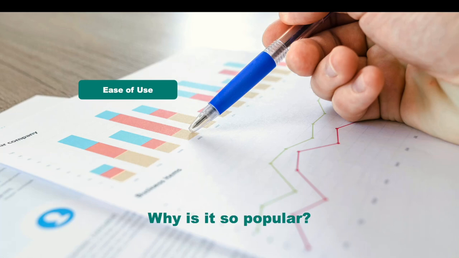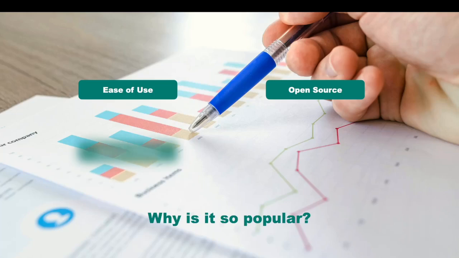Second point is it's open source, which means you can download the source code, modify it, or use it to develop new tools and applications however you want. You do not need to pay for it. And it has a broad standard library and it's available for everyone, which means you don't have to write code for every single function.